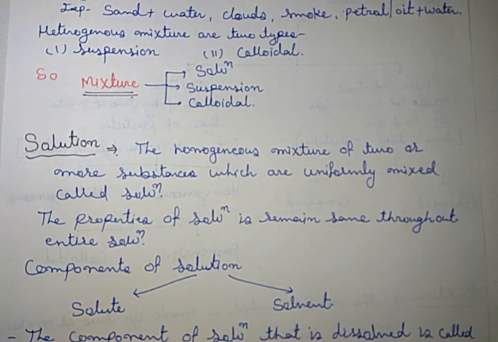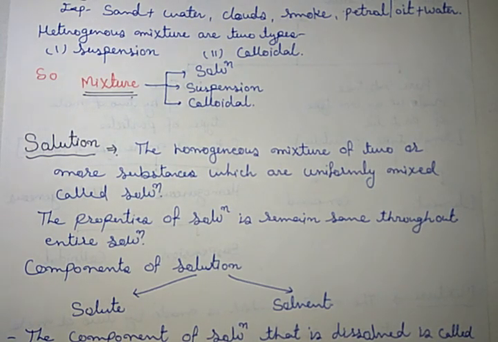Is there any different character you find? No. In this example we are taking the sweetness as a character. The sweetness remains the same throughout the solution. So we can say the property or character remains the same throughout the entire solution.